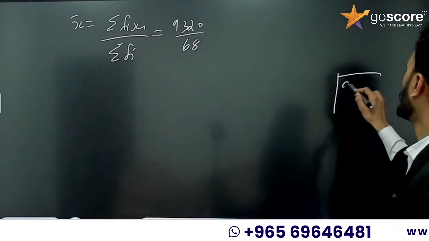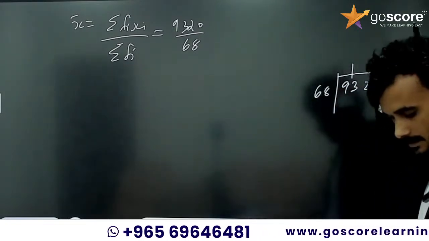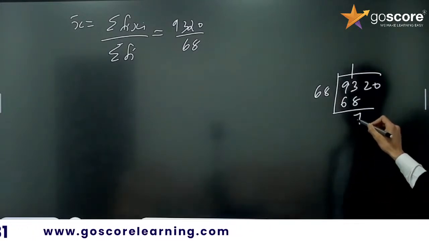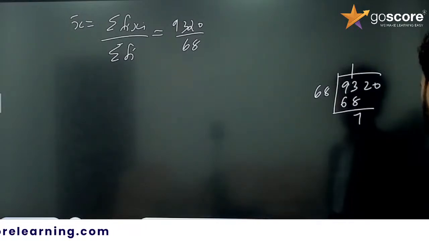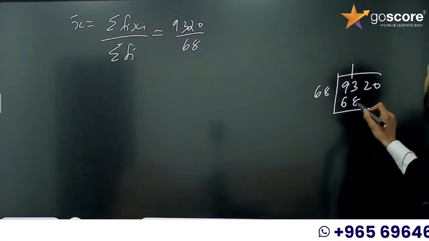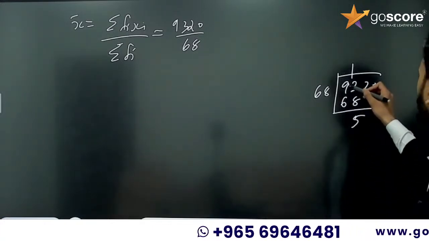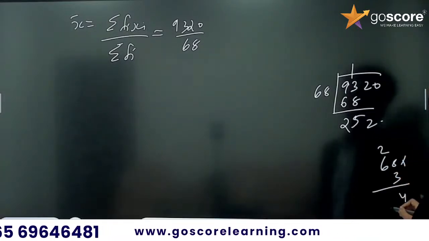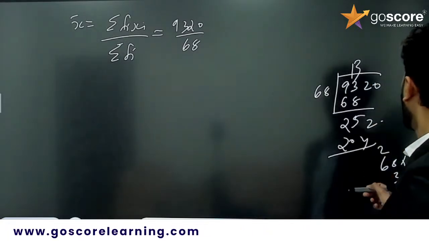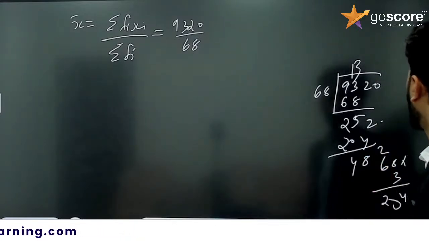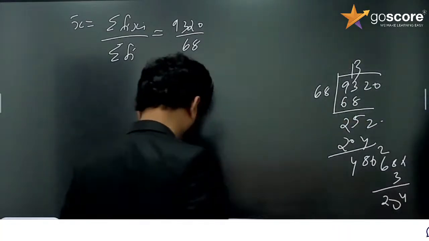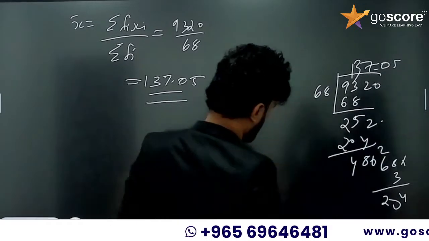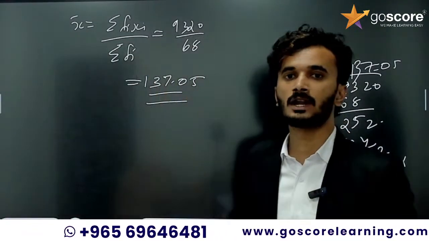Dividing 9320 by 68 step by step, 68 into 204 is 3 times, and continuing, you will get 137.05. So the mean is 137.05. It is a direct question, you can use the direct method.